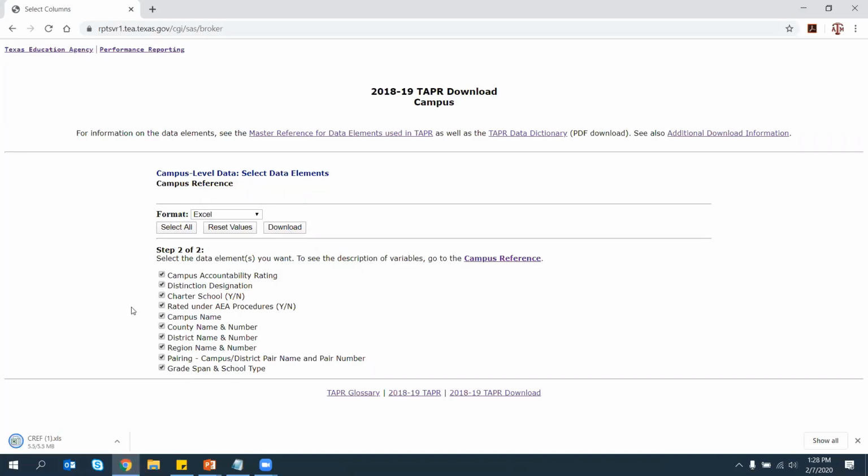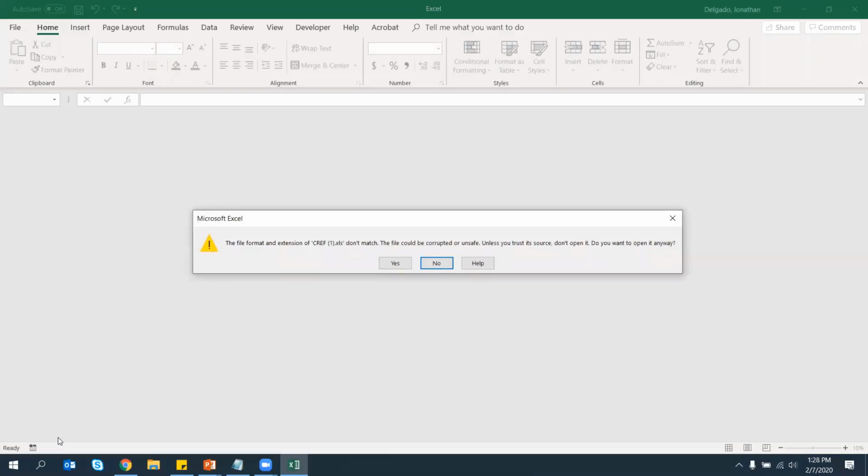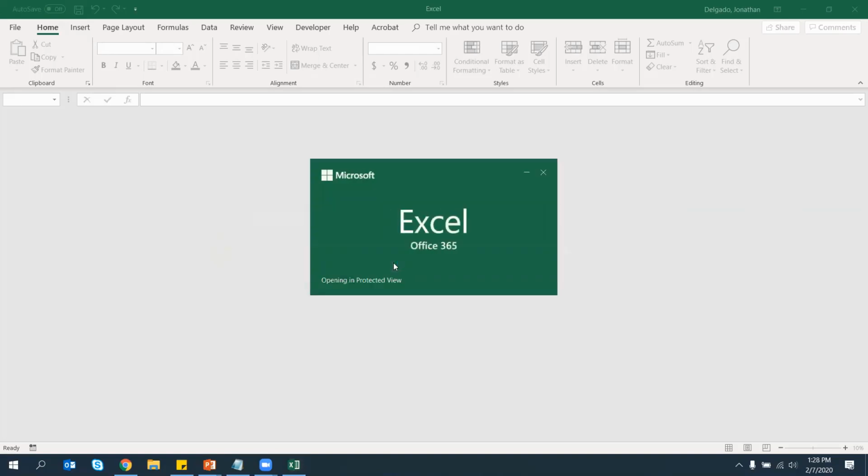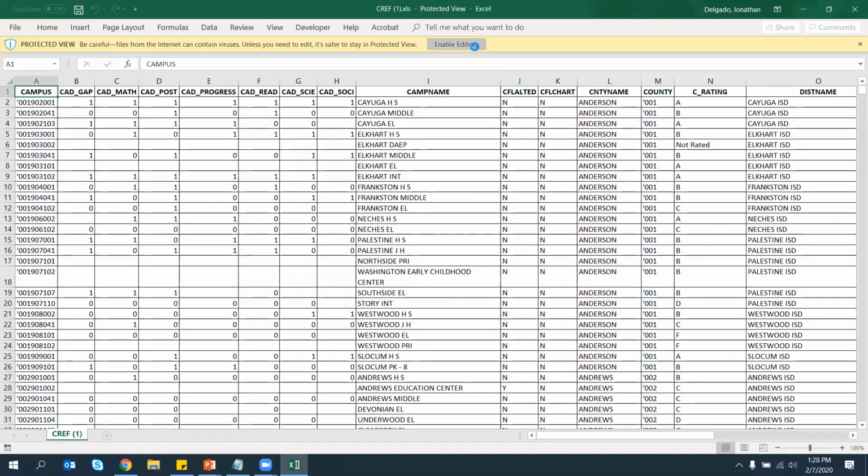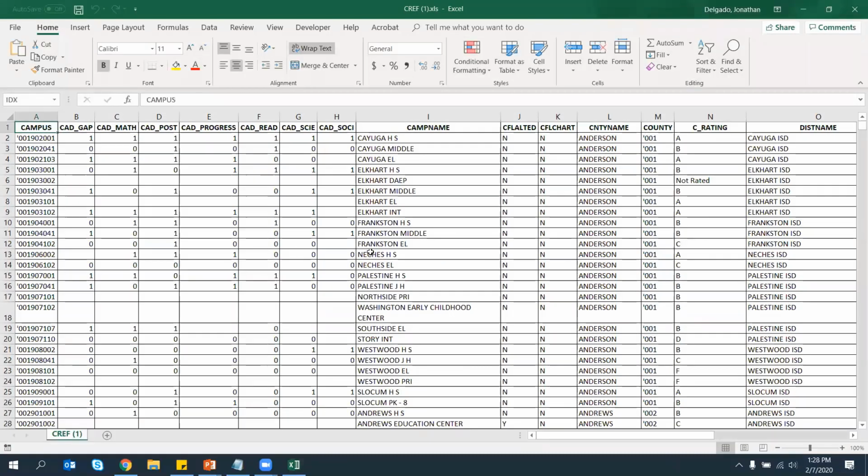Because this is roughly 9,000 different rows of data, it takes just a hot minute. I'm going to open this in Excel. You might get this notification if you're downloading in Excel that the formats don't quite match. It's okay, you can select yes, open the data file. And this is my data download of just the campus reference information.